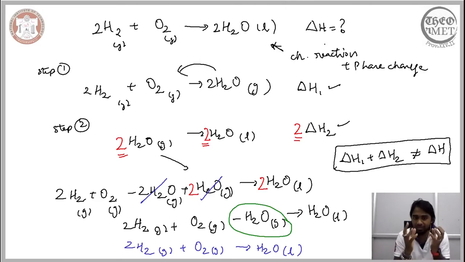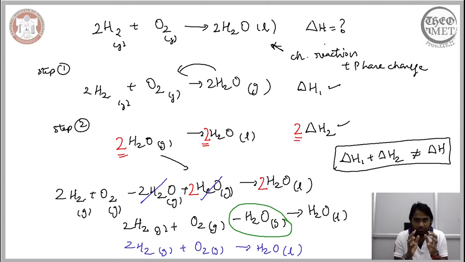Of course, if we ignore the balance, it is possible for us to say, okay, we have considered the chemical reaction in the first step and the phase change in the second step, so in one way or the other you will get the end product. However, we are not just concerned with arriving at the end product, but with calculating the overall thermodynamic change associated with the complex reaction, so we need a balanced expression.